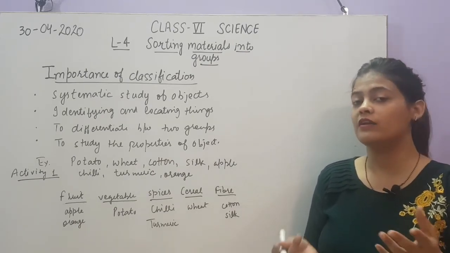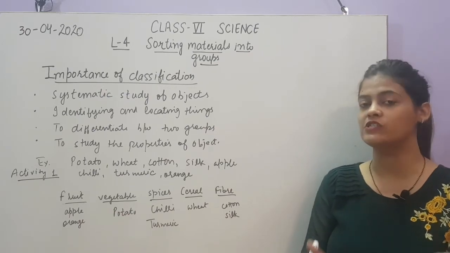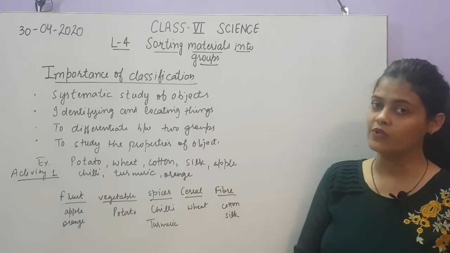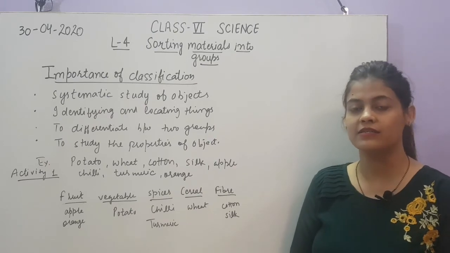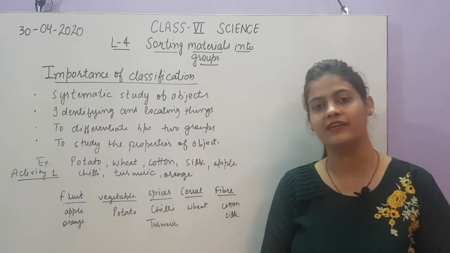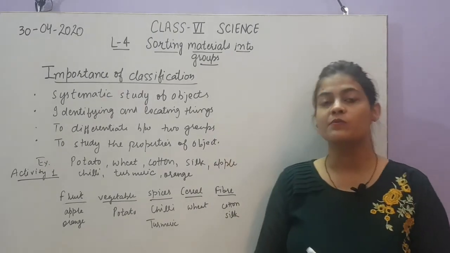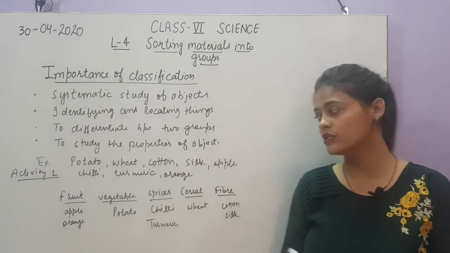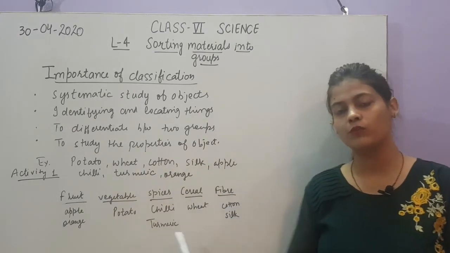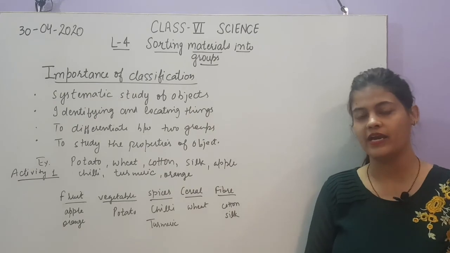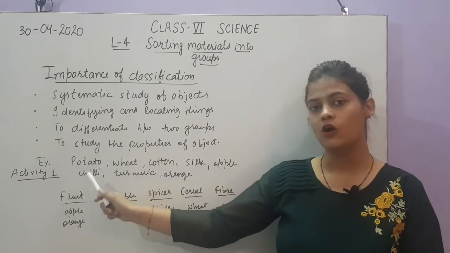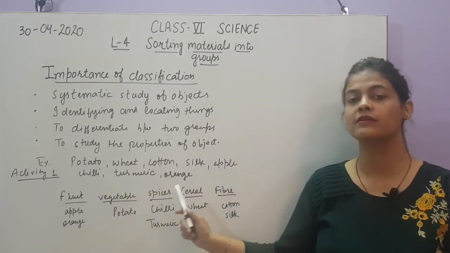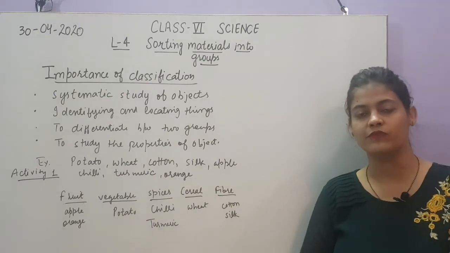For example, if you are in class 6, all your classmates who are sitting with you will also be in class 6. It is not like the 7th class students are sitting in class 6. So these are the importance of classification. This activity is given in your book also. You can do this activity and write the correct objects in the correct category. So this is all for today. Thank you.